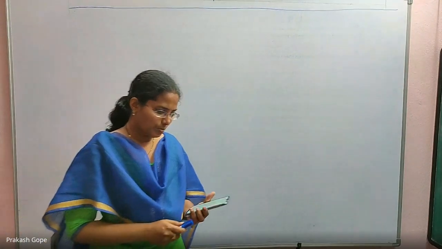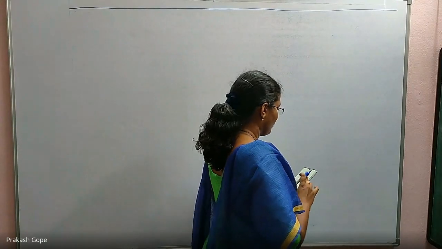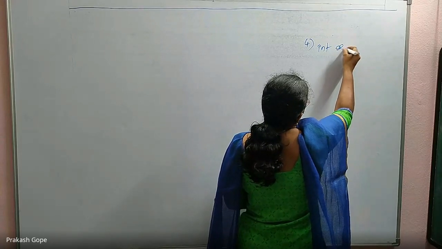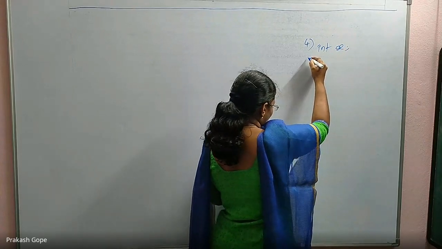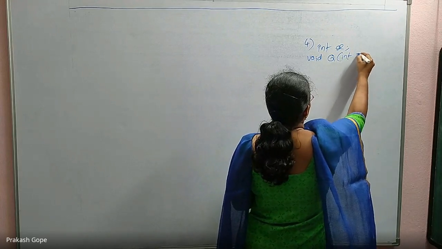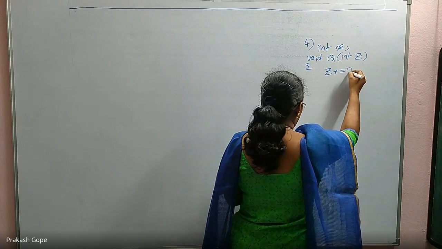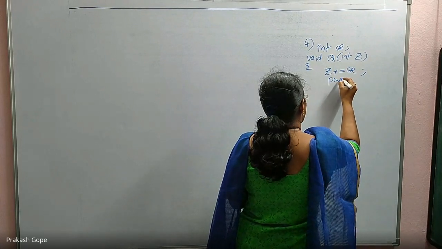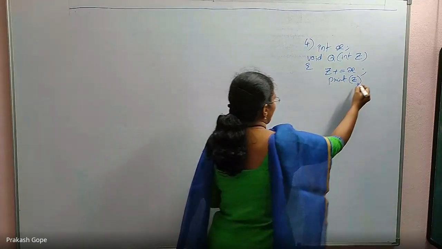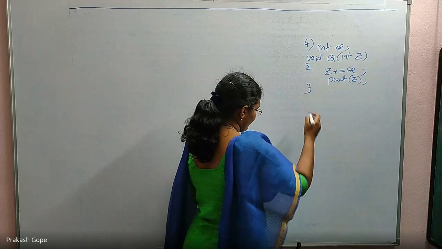Consider the following C program shown below. int x, there is a global x. void q, int z, z plus equal to x, print z. Print z means printf, so that is given as hash define. Print z means printf function.